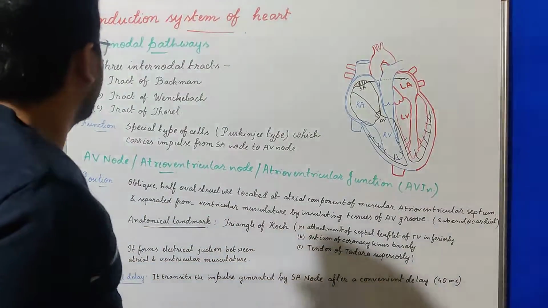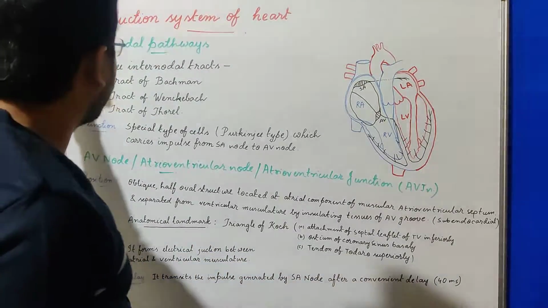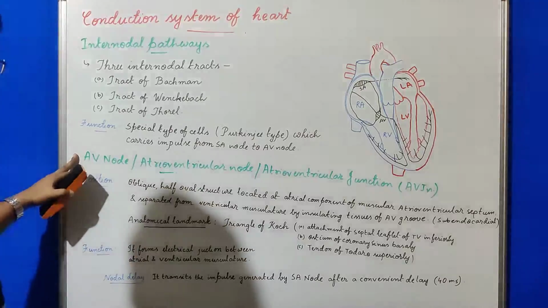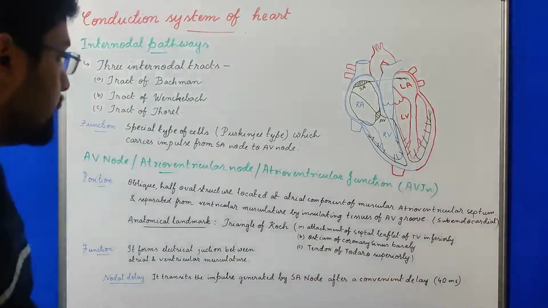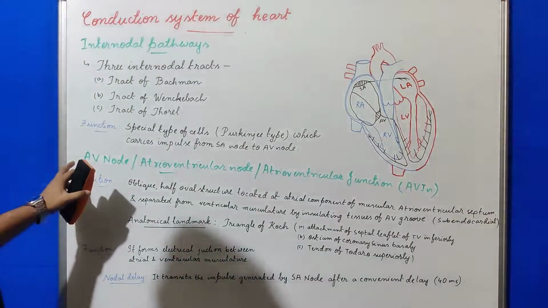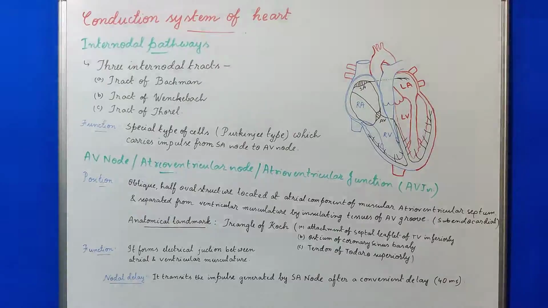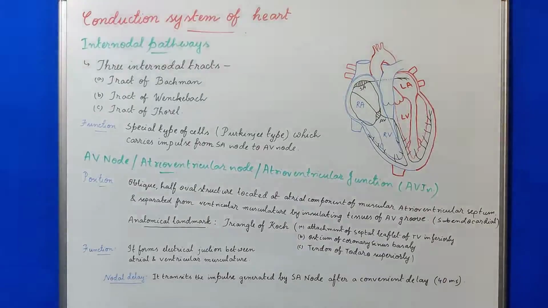Next is the AV node. Now the impulse has been carried from the SA node through internodal pathways to the AV node. So now we'll see the AV node or atrioventricular node. This was the previous name; now it is called the atrioventricular junction. Now, why is it called the atrioventricular junction?